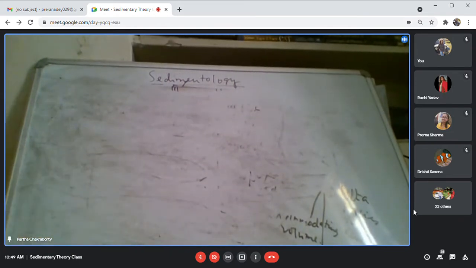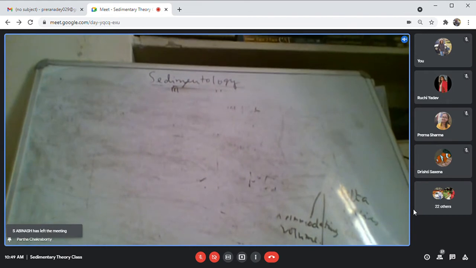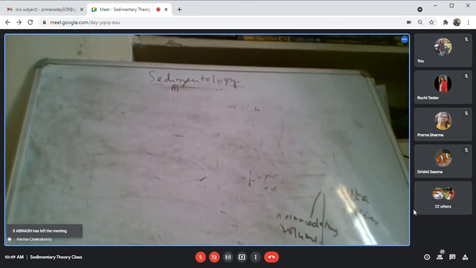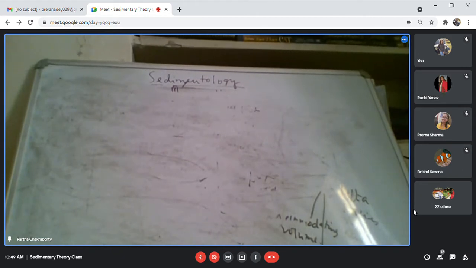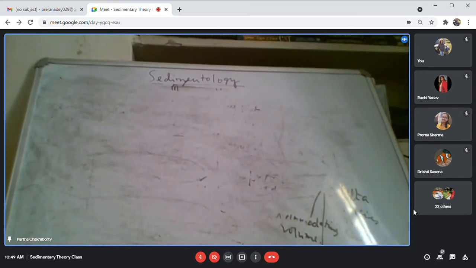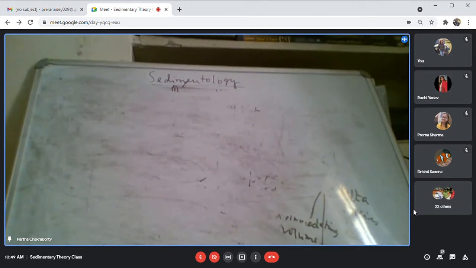Now, depending on the volume and caliber of the sediment and the marine system, the feeder system water and the basin water will be mixed, isn't it? When you have a delta formation, the river is contributing water and sediment into the basin. So the two waters will be mixing with one another.